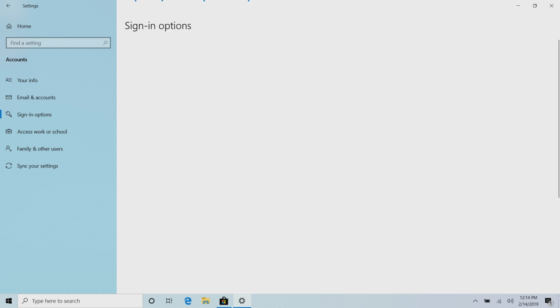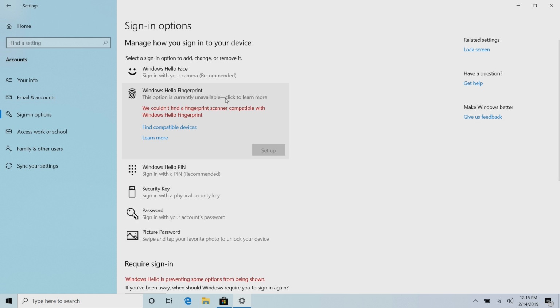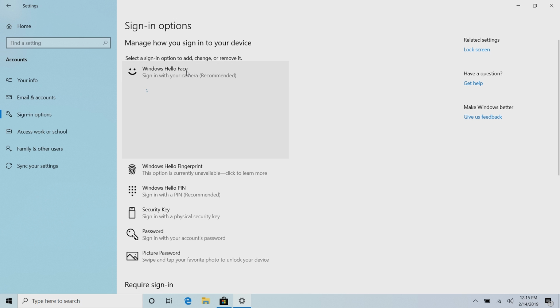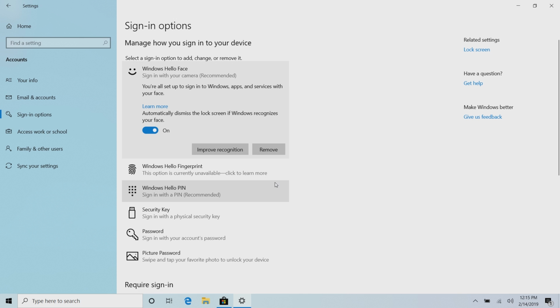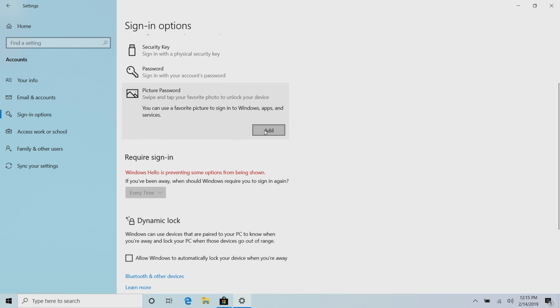So if we jump into sign-in options here, you see that Microsoft has redesigned the Windows Hello setup process. All of your security options are now available under this one area here. You can set up Windows Hello face recognition, Windows Hello fingerprint, Windows Hello pin, your security key, password, and picture password straight from this UI. Now, it is showing things that you may not even have access to. For example, this is a Surface laptop, so it doesn't have a fingerprint sensor, but it is showing me the fingerprint sensor here as well for some reason. But I can set up Windows Hello face recognition here, which is more or less the same. You can just get access to it much easier now. I can add a picture password if I want to.